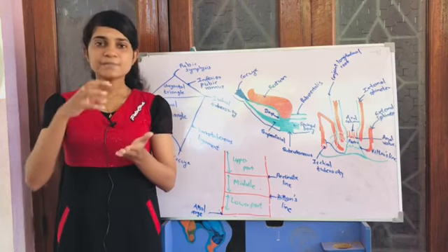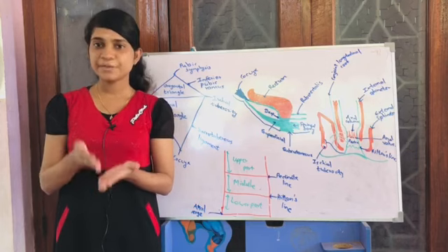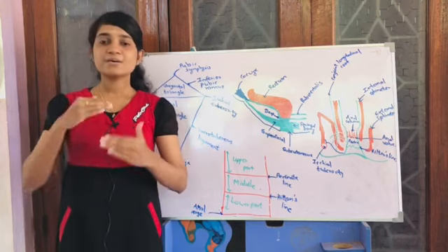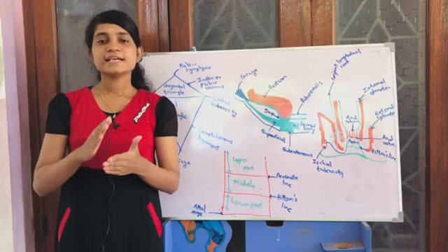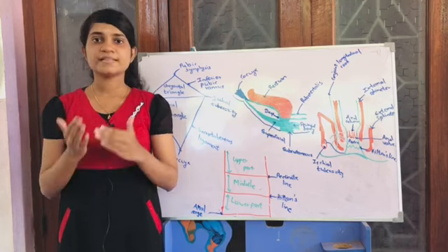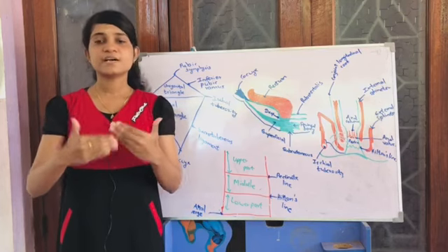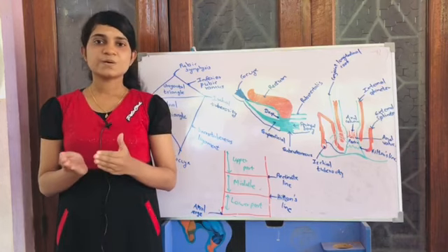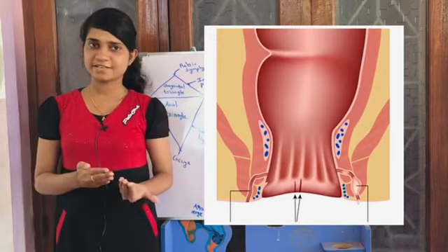That means a localized collection of pus underneath the skin, that means subcutaneous, or underneath the mucosa, that means submucosal, or sometimes in the ischioanal space. Then the fistula in ano: the perianal abscess may sometimes burst or rupture and cause a fistula in ano. So these are the anal canal and some related clinical significance.